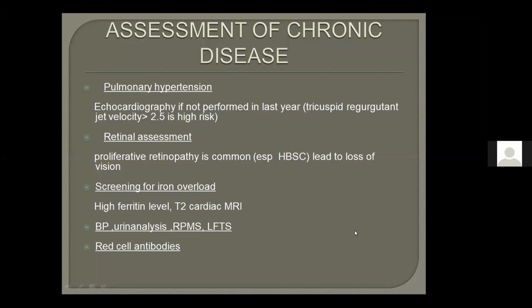So, blood pressure, urine analysis, renal parameters, LFTs, liver function tests, these are all for the assessment of end organ damage. So you have to look for them. We have to look for red cell antibodies in every condition, but specifically in the conditions in which we mostly need to transfuse blood, like in sickle cell and thalassemia. So we transfuse blood and there is a chance of having red cell antibodies. So, pulmonary hypertension, how will we assess pulmonary hypertension? Who will tell me? Echo.